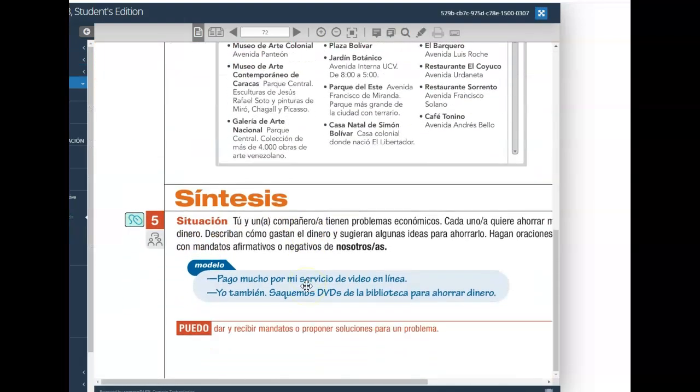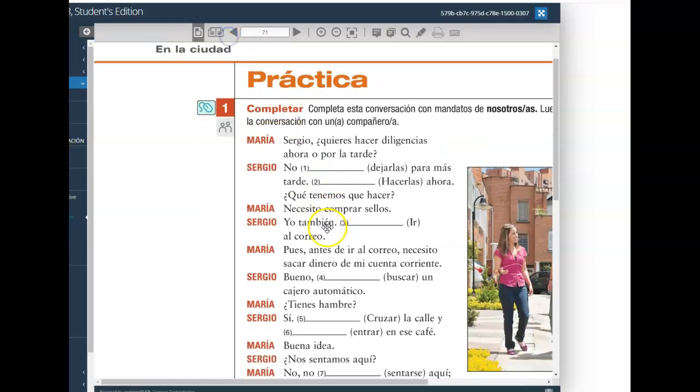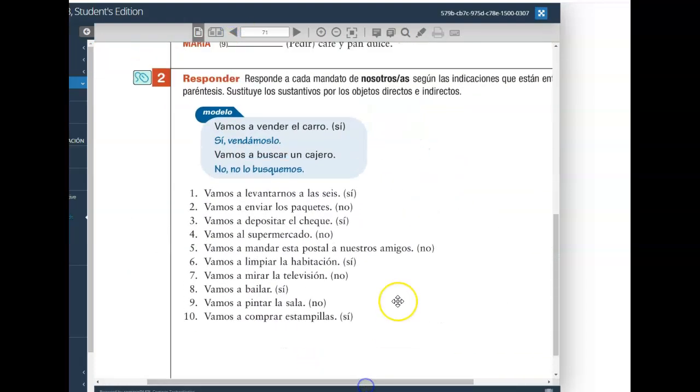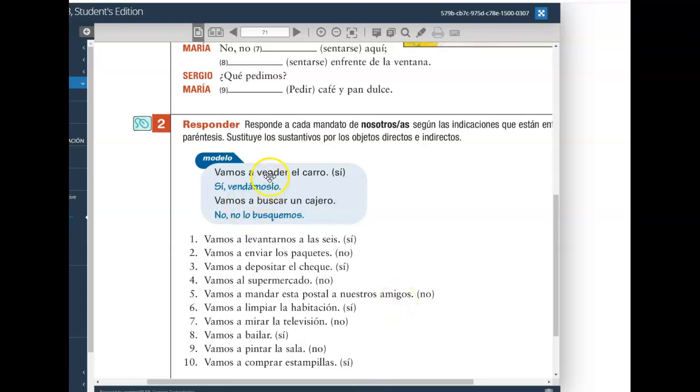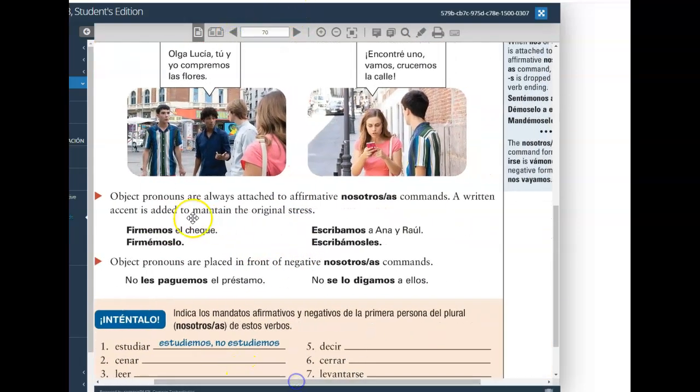All right, back to page 70. I guess that's 71, my bad. You can see the example, vender would change to vendamos, and we're adding the accent mark because, as the notes indicate on page 70, when we add an object pronoun, whether a direct object or indirect object pronoun, we have to add a written accent mark to maintain the original stress.